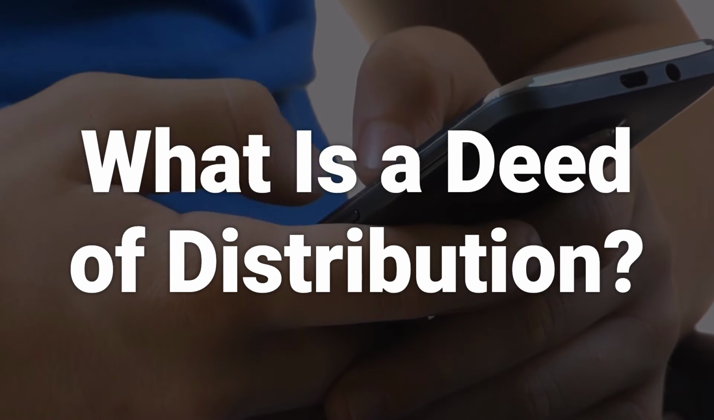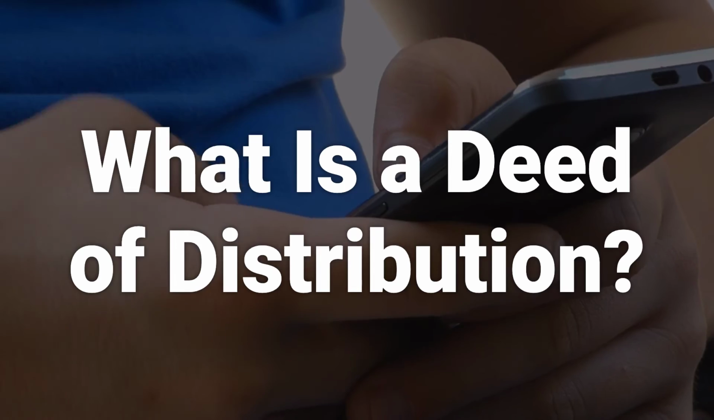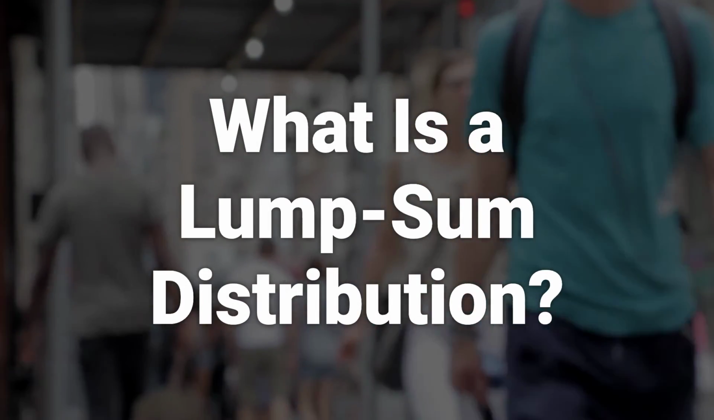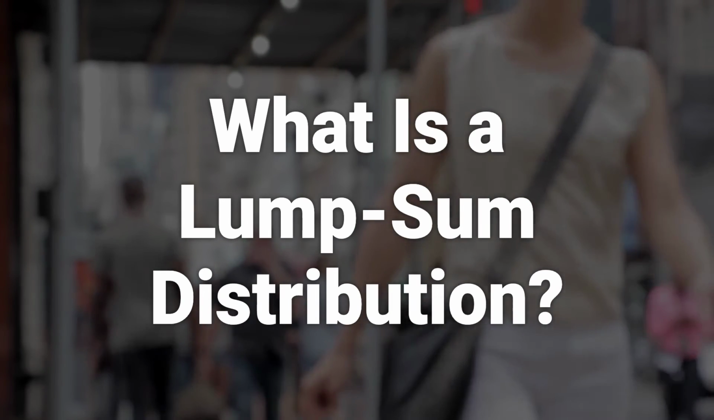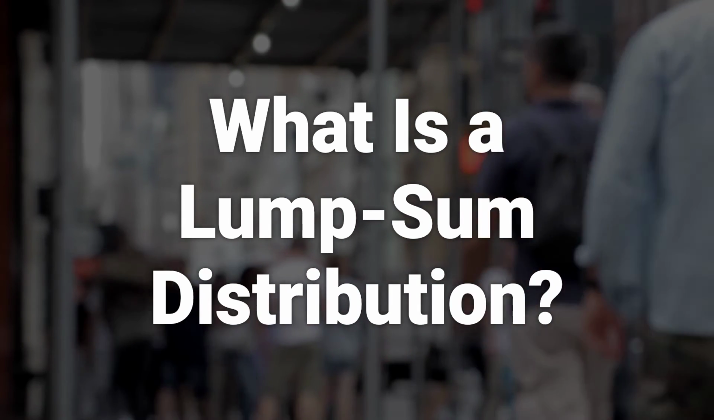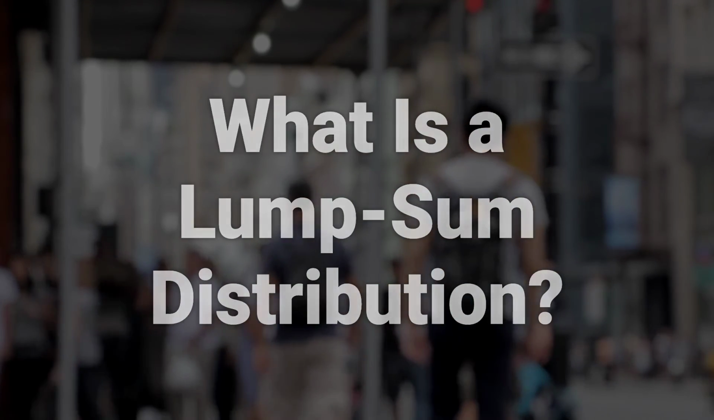A deed of distribution is a method of legally transferring property when the rightful receiver can't be determined from the descendant's will. A lump sum distribution is a cash disbursement that is paid out all at once. This can come from retirement plans, earned commissions, or certain debt instruments.